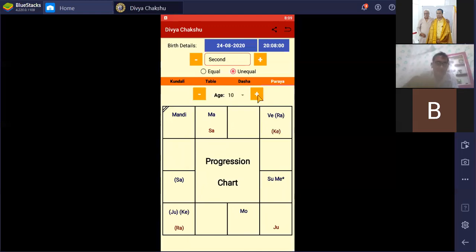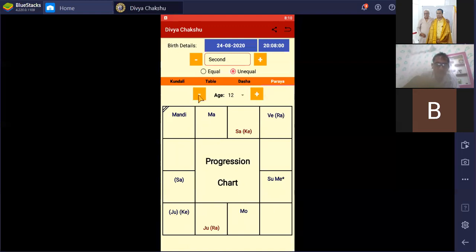So if we see at the age of 12, Jupiter has to be posited at 12 as per the Nadi rotation system, the progression system, and this is not at all the transit position of the planets, because in actual Nadi we do not consider transit. We use progression or Paraya.